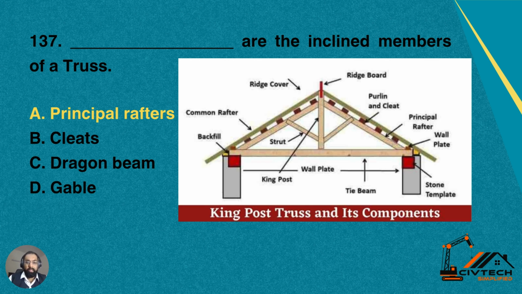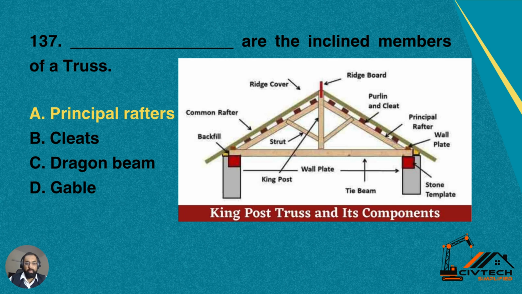The whole structure is laying on the beam. And then we have king post, which is resting on the middle or mid span of that beam and going up to the rafters. So these are the main parts of a truss roof. So question 137 is dash are the inclined members of the truss. So which are the inclined members?